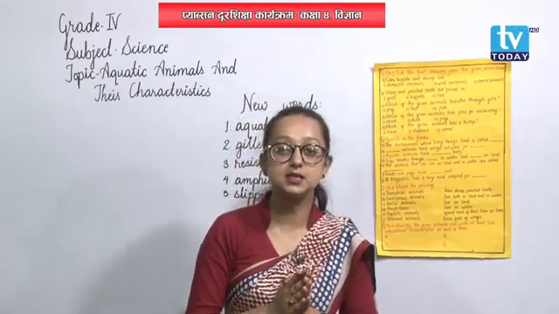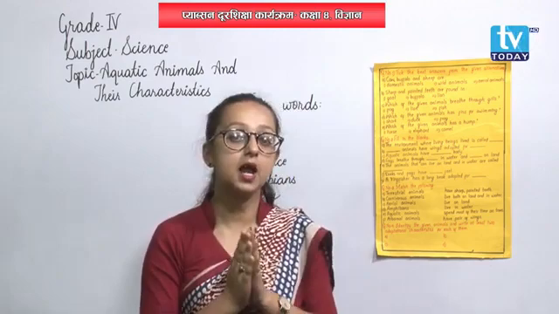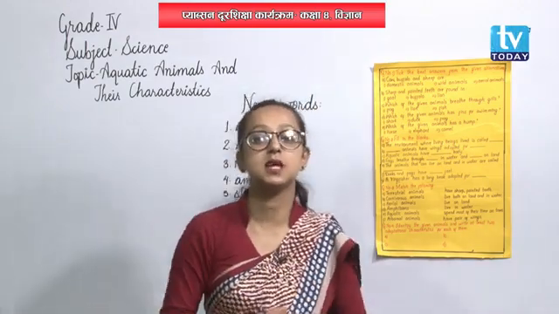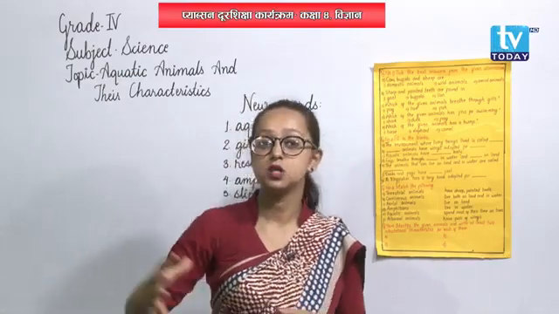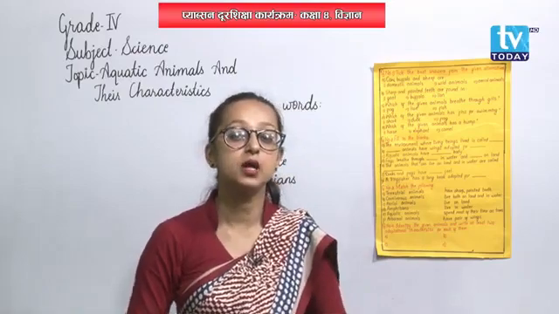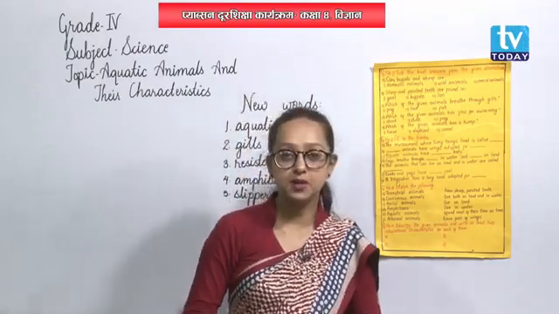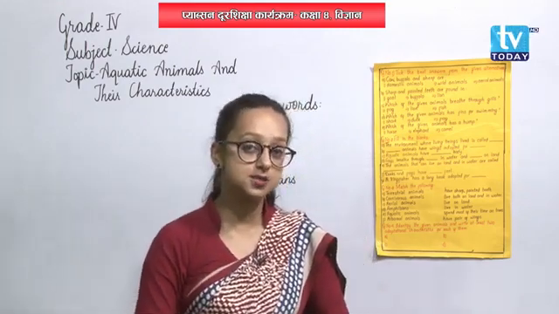Then we discussed that the body is covered with a smooth, slippery and mucus coat, because their slippery body helps them to control the water resistance while they are swimming. And next, most aquatic animals breathe with the help of gills, not a new thing for us.